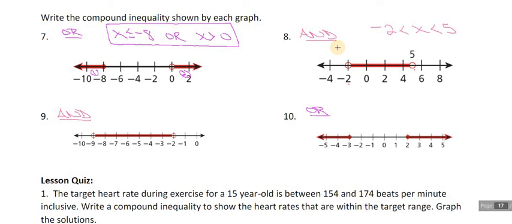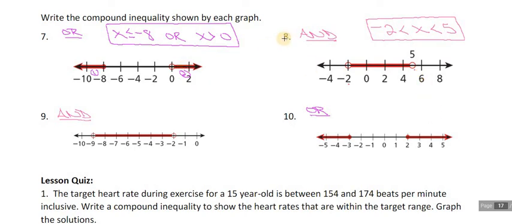So we don't have different symbols here. They're both less thans. Now the only factor is, do I need to put an or equal to on either one of these? Well, both of these circles are open circles, so no. Okay, so our and for this compound inequality is simply -2 is less than x, which is less than 5. So our variable is sandwiched in between -2 and 5.